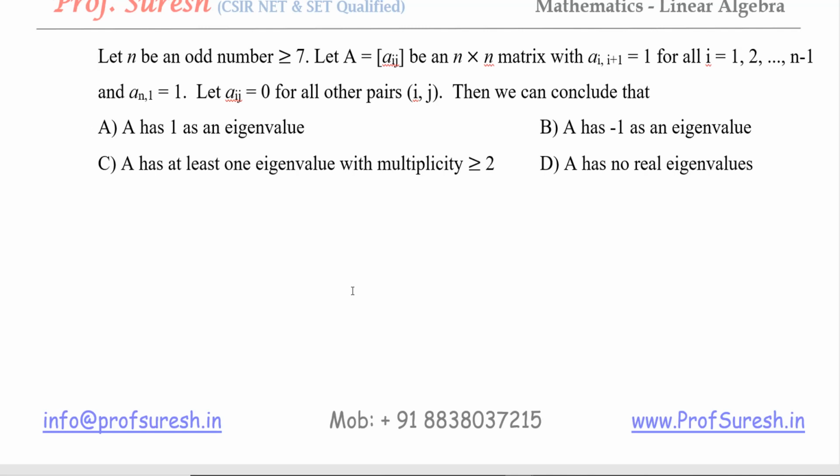A i, i plus 1 equal to 1 means, for example, i equal to 1 means i plus 1 is 2, so the entry A12 equal to 1. The entry A23 equal to 1, like that. The last entry, suppose I take n equal to 7, means A71 equal to 1. For all other places we can put 0. This is the meaning of the matrix. We have to form a matrix like this. The order must be at least 7, and an odd order. That is the meaning of this condition. As I said, A12 should be taken as 1.